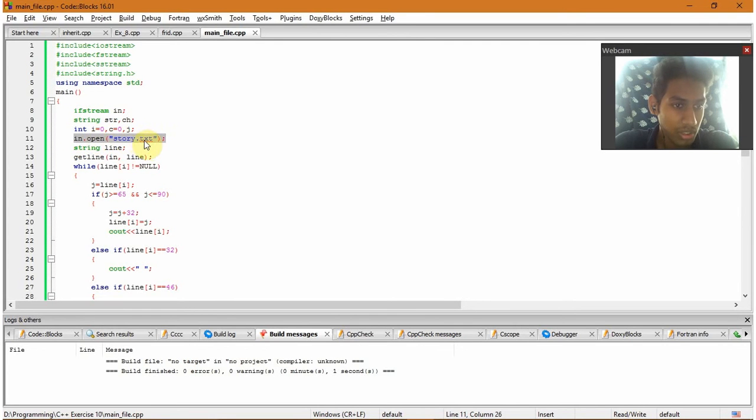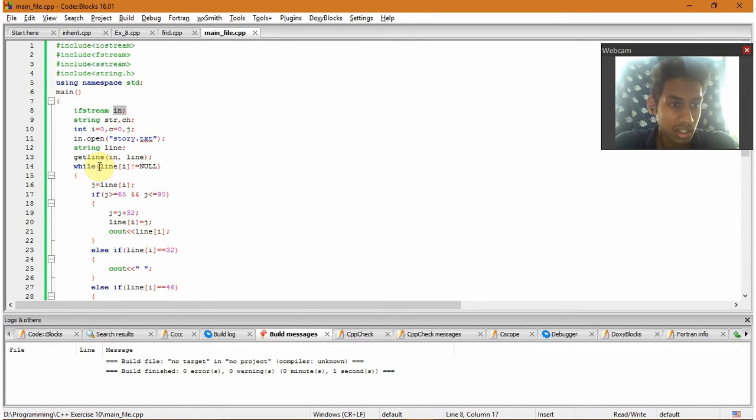In dot open story dot txt actually opens the text file story.txt. Next we have string line. getline in comma line means line is a variable of type string which is being read from in. So in is my file, which we are accessing as a variable.